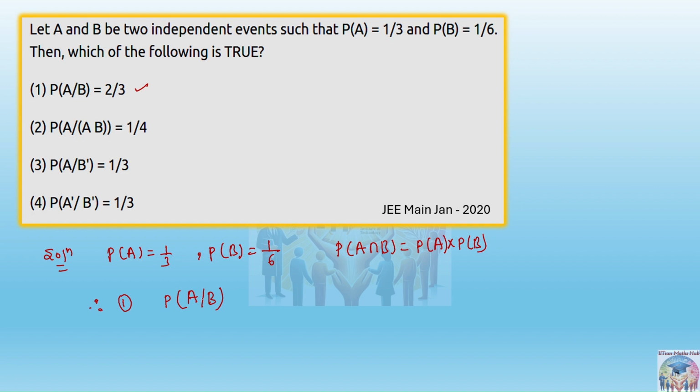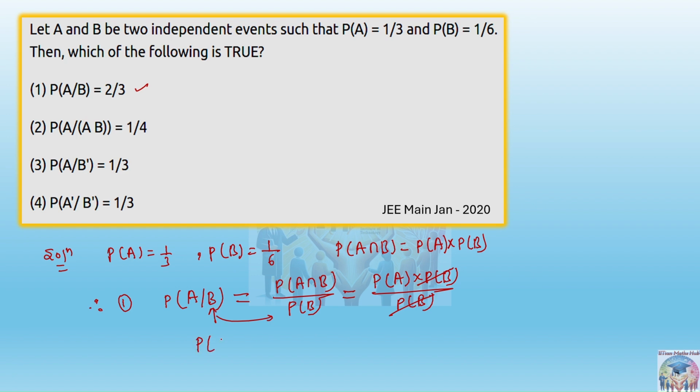also known as probability of A given B, conditional probability. The formula we discussed was probability of A intersection B upon probability of B. The numerator will become probability of A into probability of B because they are independent events, and this B and B are gone.